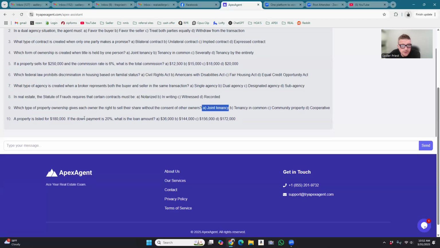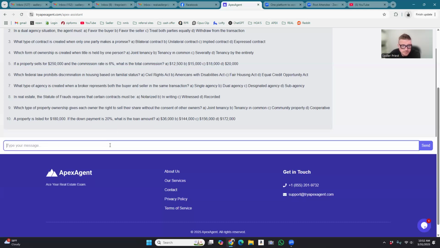A property is listed for 180,000. The down payment is 20%. What is the loan amount? So simple math, 10%, you just move the decimal point over, is 1,800. 1,800 times 2, what is it, 3,600. So if you move this over 1, you're looking at, I'm sorry, 18,000. 18,000 times 2 is 36,000. So 20% of 180 grand is 36 grand. If you don't know how to do that with percentages, finding 10% is usually easiest, and then multiply it by how many 10%s there are.